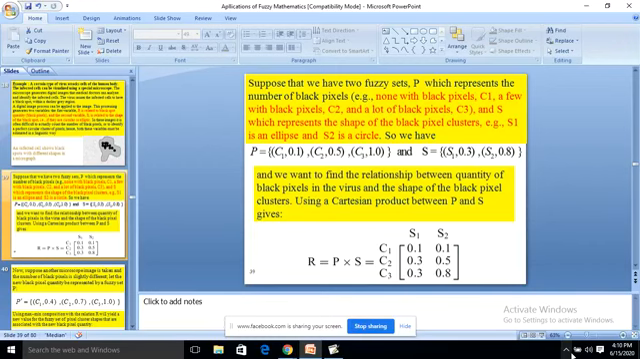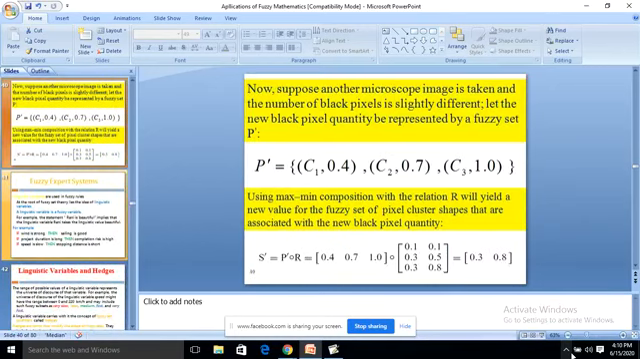We want to find the relationship between the quantity of black pixels in the virus and the shape of the black pixel clusters. Use the Cartesian product between P and S. We take the Cartesian product of these two sets P and S. P cross S will give you 0.1, 0.1, 0.3, 0.5, 0.3, 0.8. Using the formula given above, you calculate this.